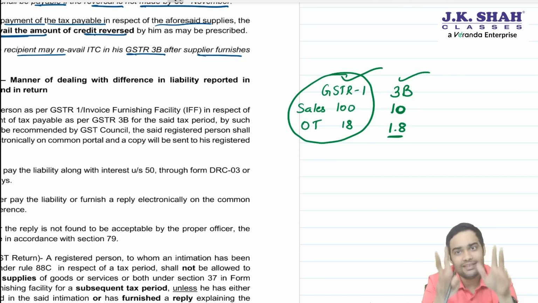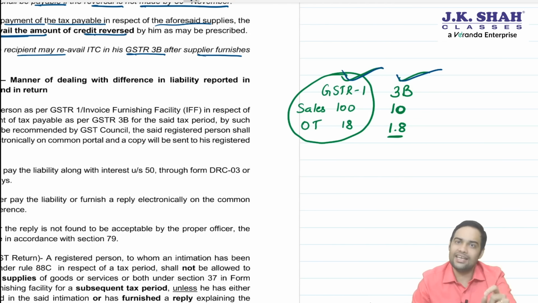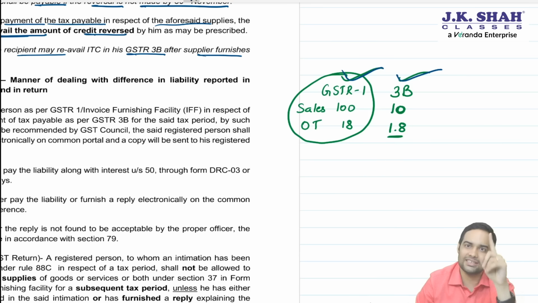Be very careful. This is the most important point. If for 1 month this is done and then a person receives a notice, he again does not reply, he does not pay the differential tax, then he cannot file the subsequent month's GSTR1.